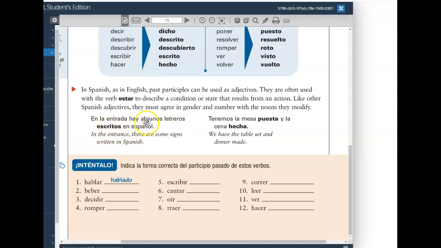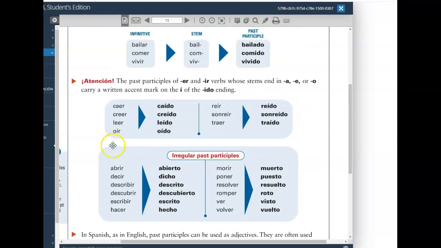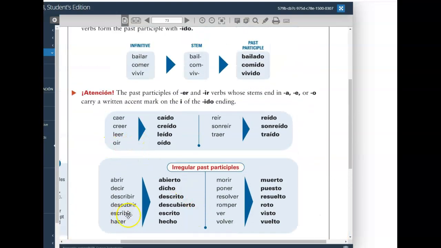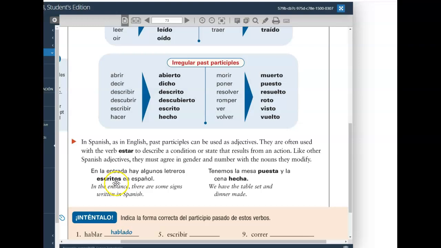In the entrance, there are some signs written in Spanish. Written is a past participle. It's an irregular past participle. But you can see the ending of the past participle agrees with the noun that it modifies. Masculine plural noun, masculine plural adjective.